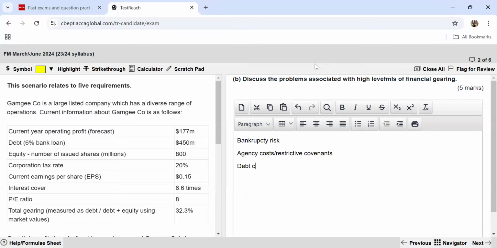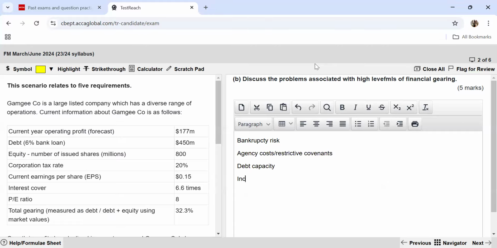Next thing is the debt capacity. Every company cannot go on to take as much debt as they want to. So the debt capacity is definitely going to reduce because now you will have fewer assets which you can pledge as a collateral for taking debt. So if you go to high levels of debt, you will definitely have fewer assets to use as a collateral, and you will reduce your ability to raise more debt.